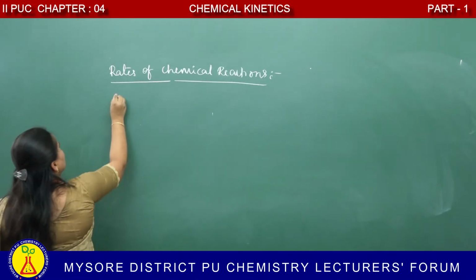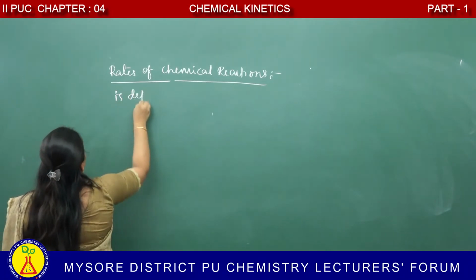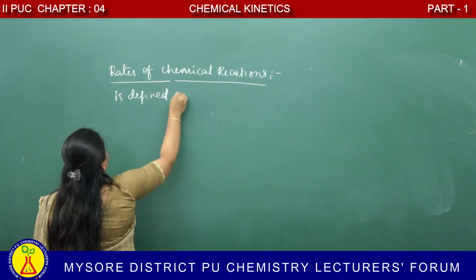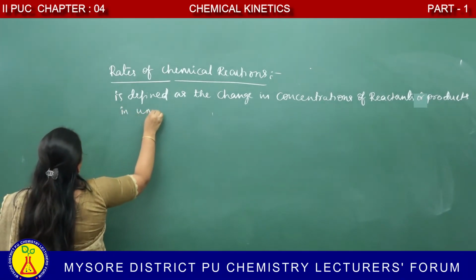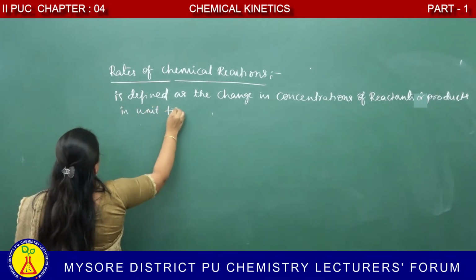Rate of chemical reaction is defined as the change in the concentration of reactants or products in unit time.